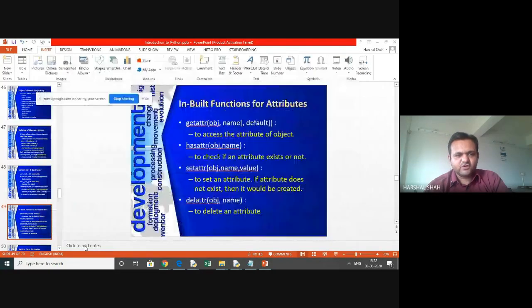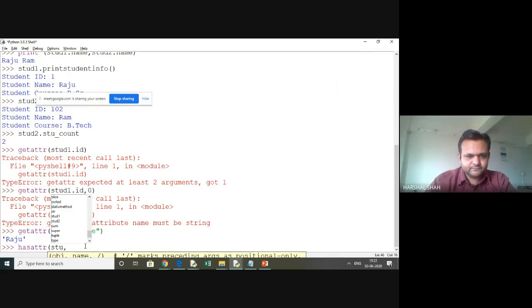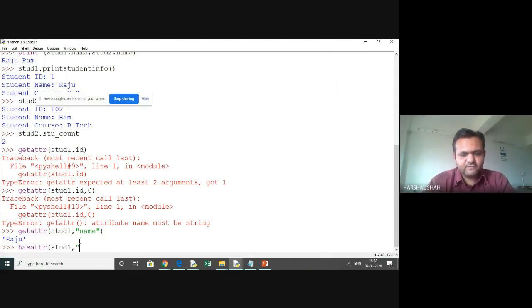If the attribute does not exist, it will return false. So with hasattr, we can use student1 the same way, pass it on, and it becomes True.